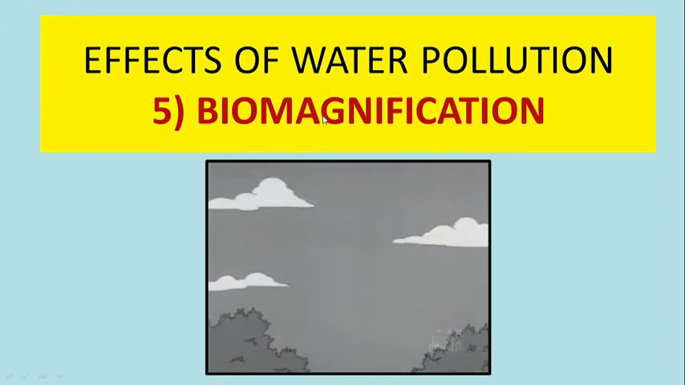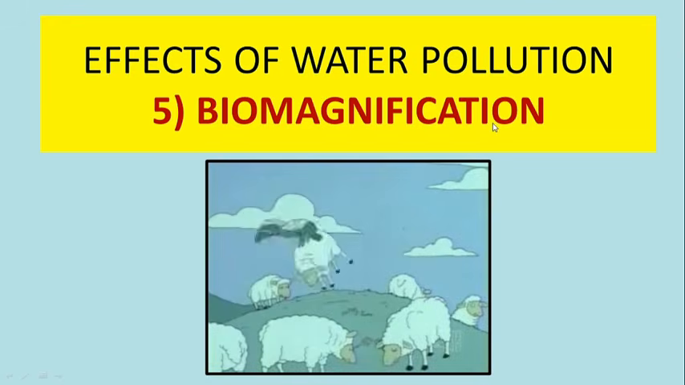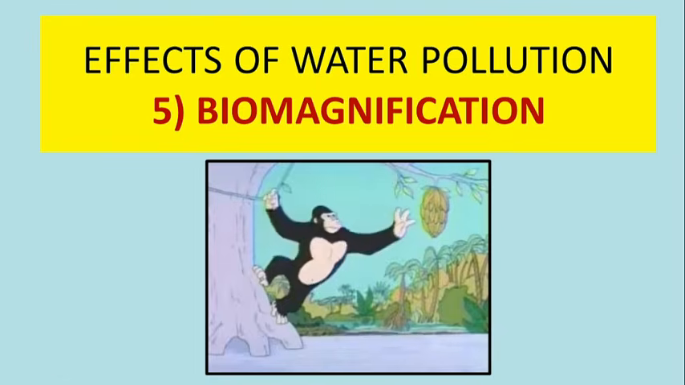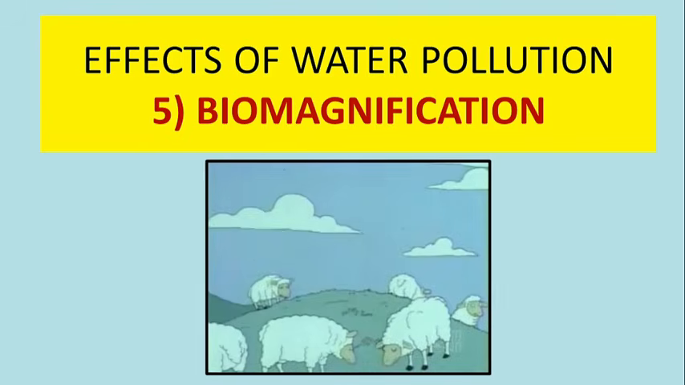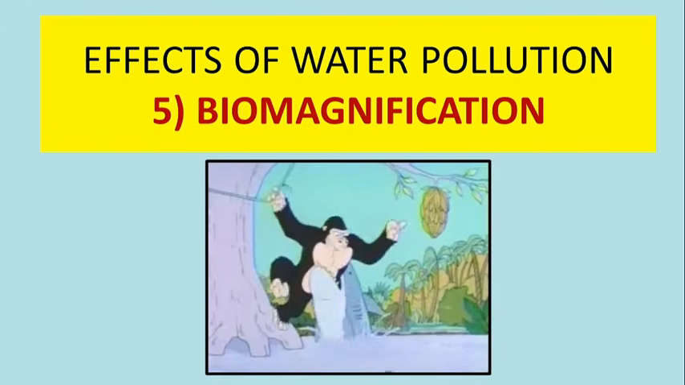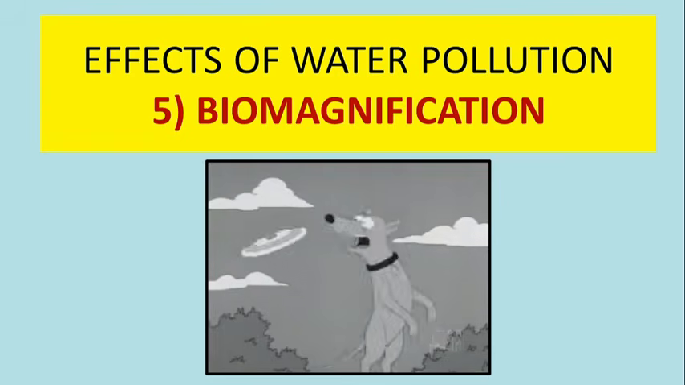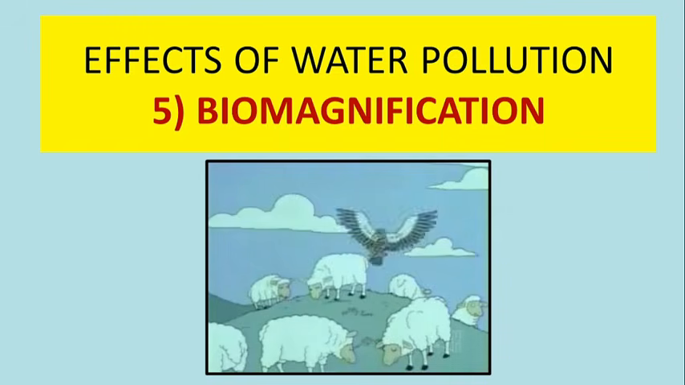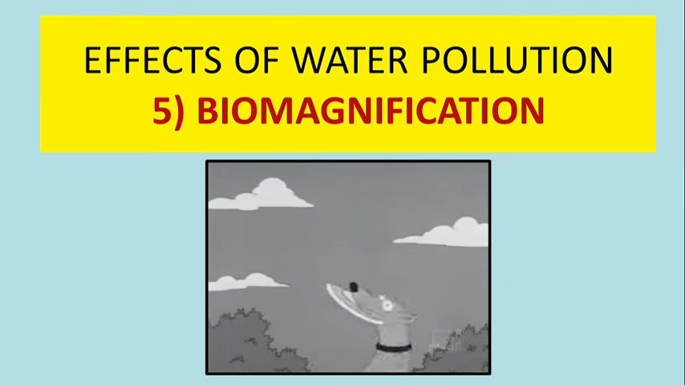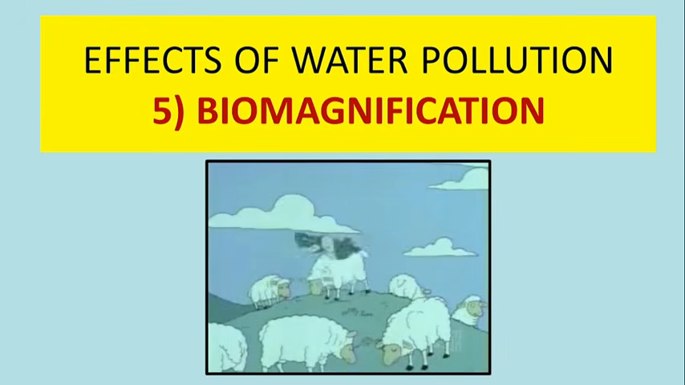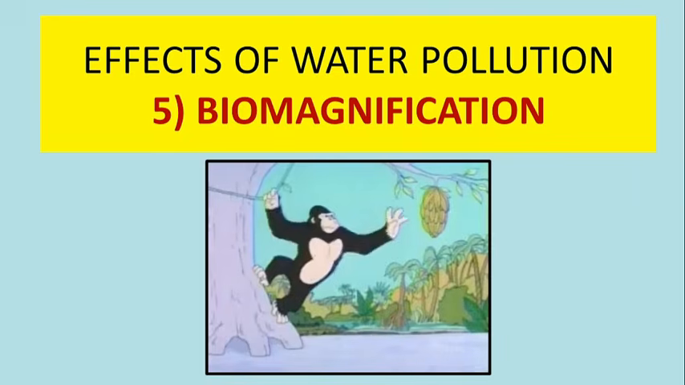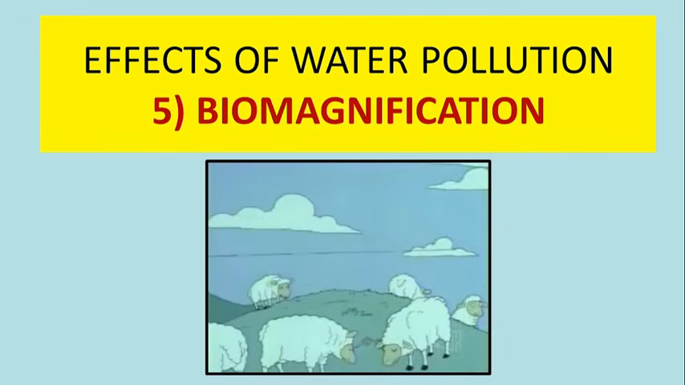Next effect is on biomagnification. Biomagnification is a process by which chemicals increase in concentration through the food chain. We know all animals are interrelated. So even water pollutants, if they enter water, are not isolated. Even we, as human beings, may get affected because of such water pollutants.